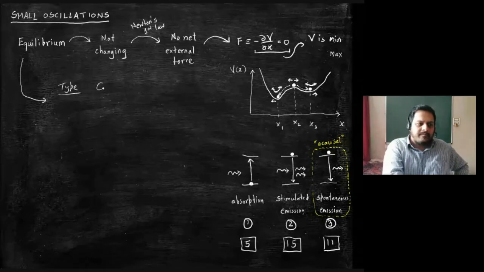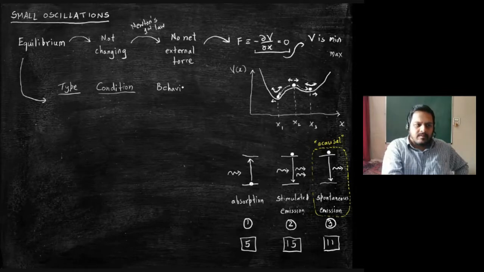Type, condition, behavior. The first type is called a stable equilibrium.